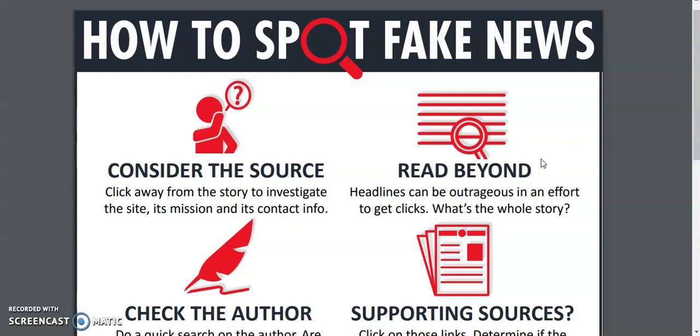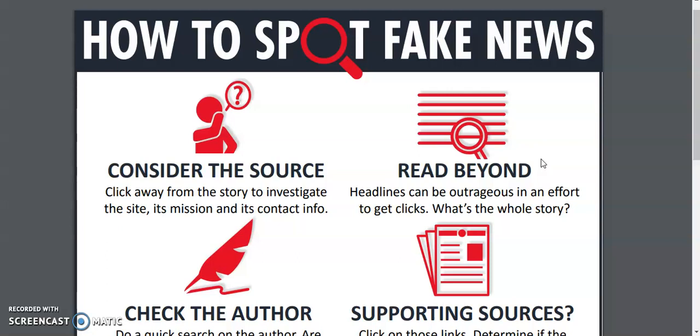So, it doesn't mean that the headline is false. It just means that it's a part of the story that they thought would be the most attention grabbing. And so, if you don't actually read the story itself, you could be missing so much context that you may actually go away believing something that's really the opposite of what the story is trying to say. So just don't think you know something based on just reading a headline. And if you ever read comments on news stories online, you can tell very easily that a lot of the people in the comments did not read the story, or at least you can tell that if you do read the story.